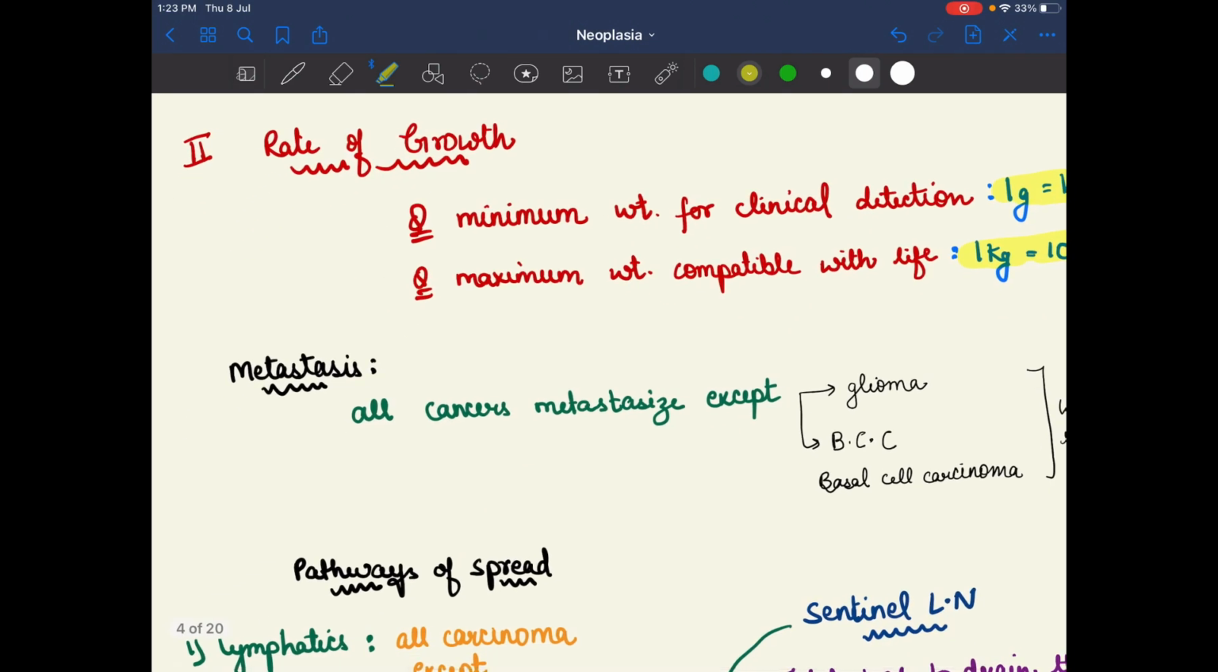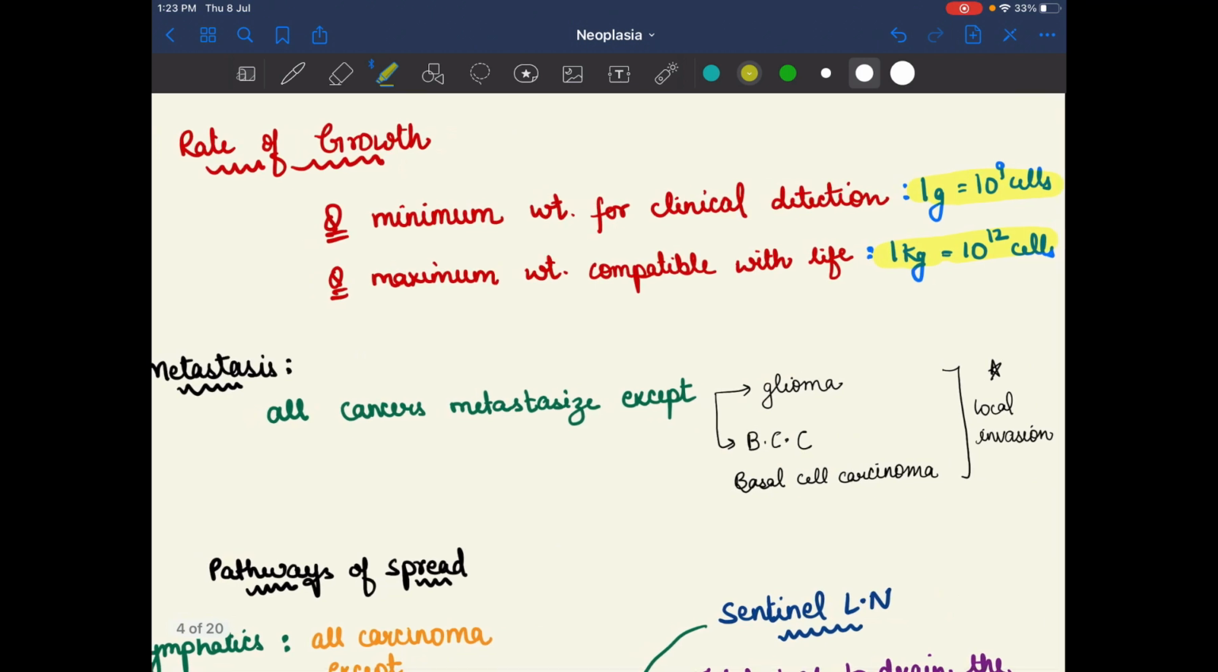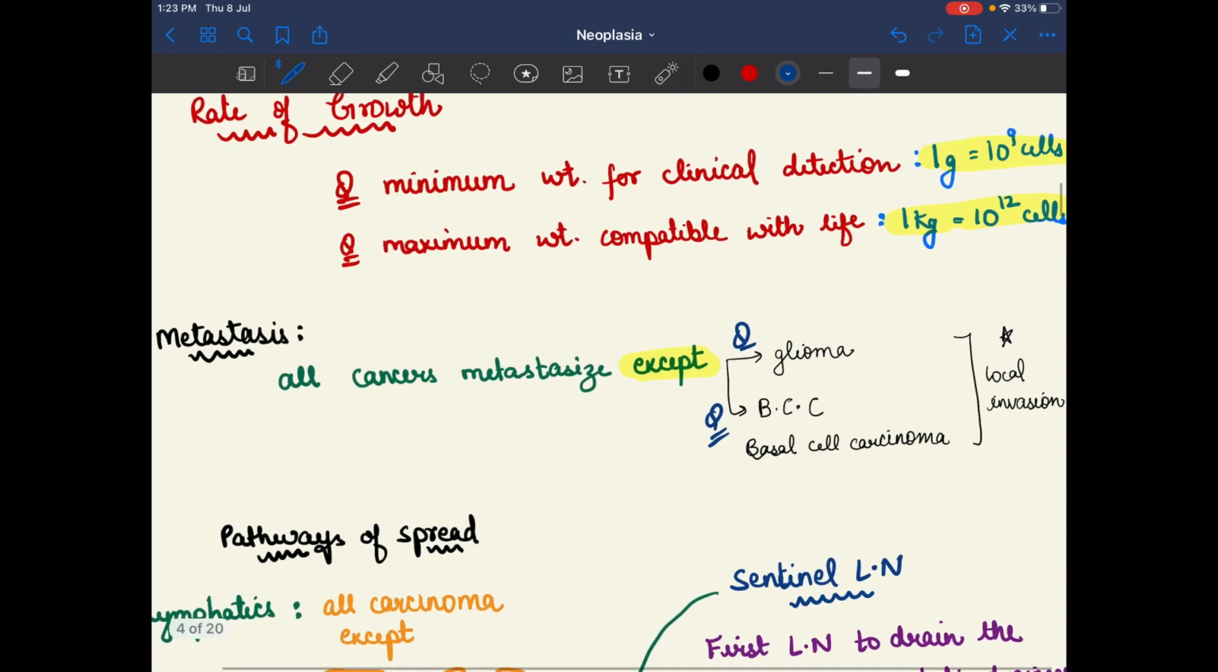After that we have metastasis. All cancers metastasize except 2. Remember these 2: glioma and basal cell carcinoma.